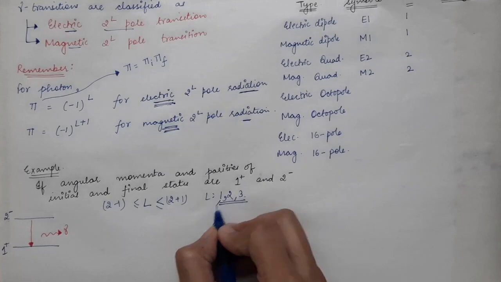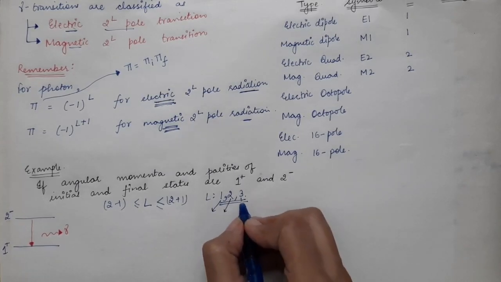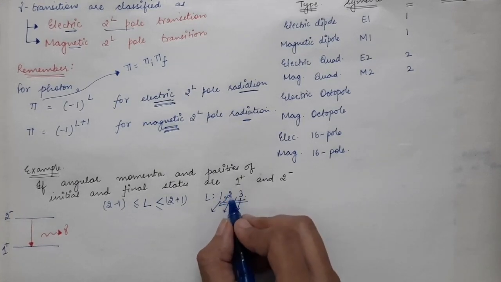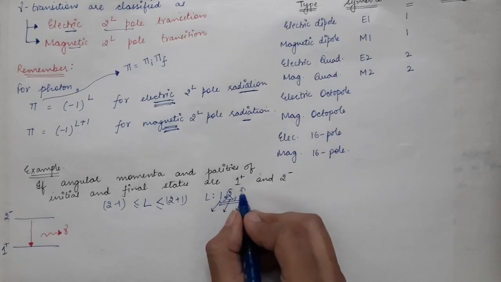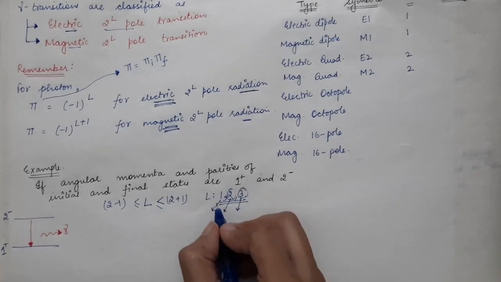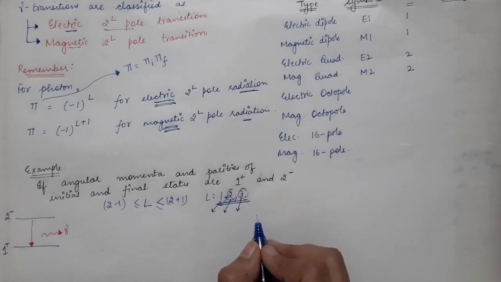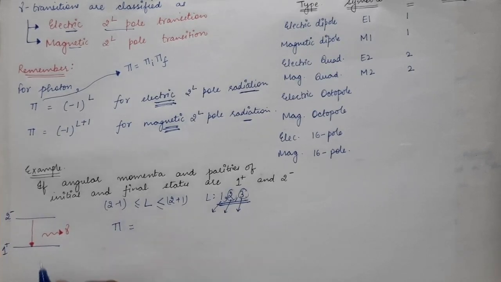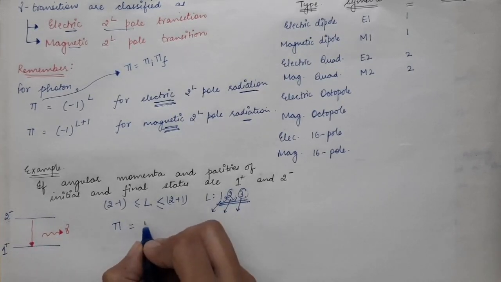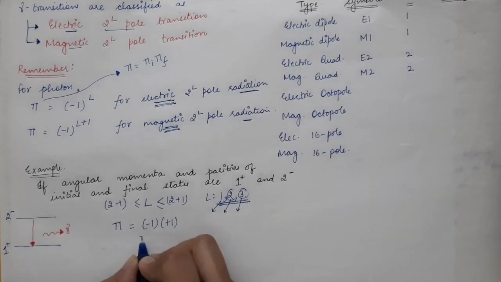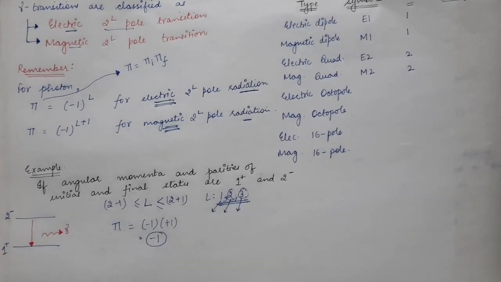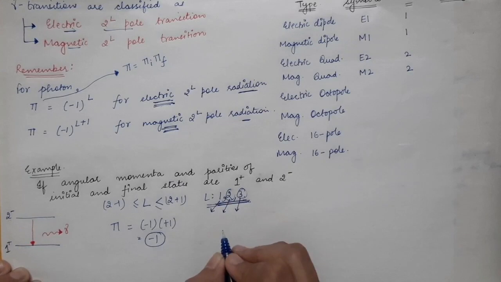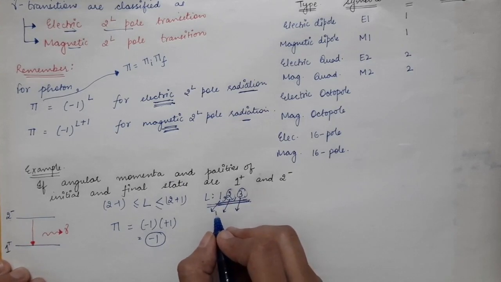So we can have dipole, we can have quadrupole and we can have octopole. So 2 power 1 is 2, that is dipole, then 2 power 2 is 4, which is quadrupole, then 2 power 3 is 8, which is octopole. So these three types of multipoles are possible. Now what is the parity of the photon? Parity of the photon will be simply multiplication of the parity. So -1 into +1, that will be equal to -1. So parity of the photon must be equal to -1. So these are the three values of capital L that are possible for the case of a photon.